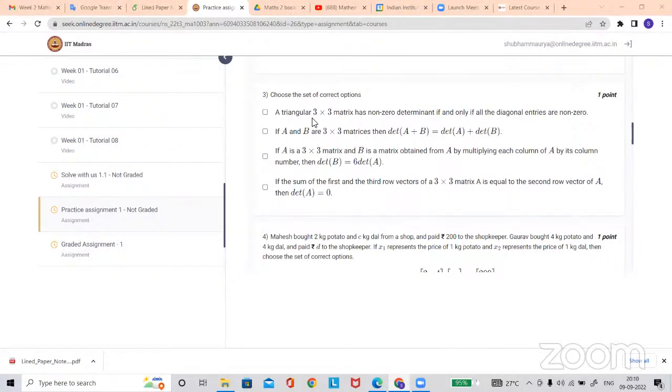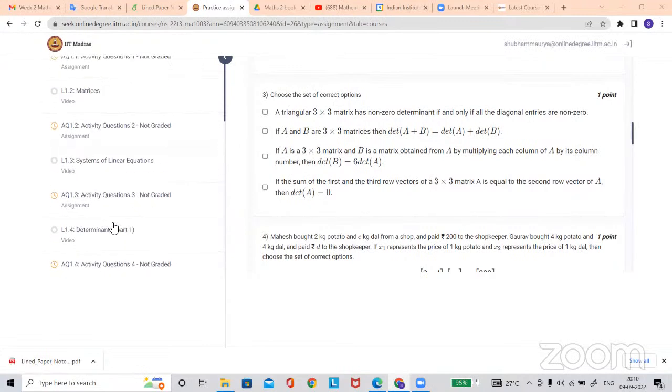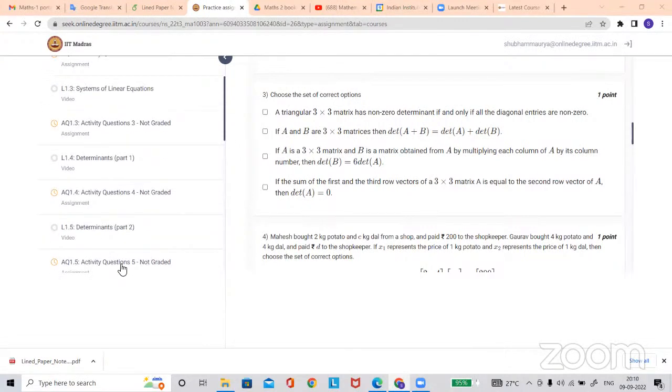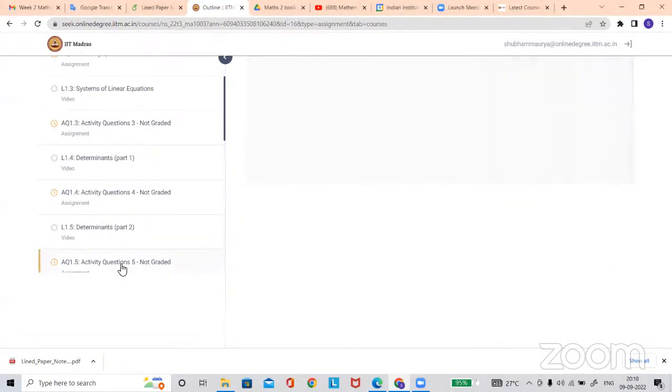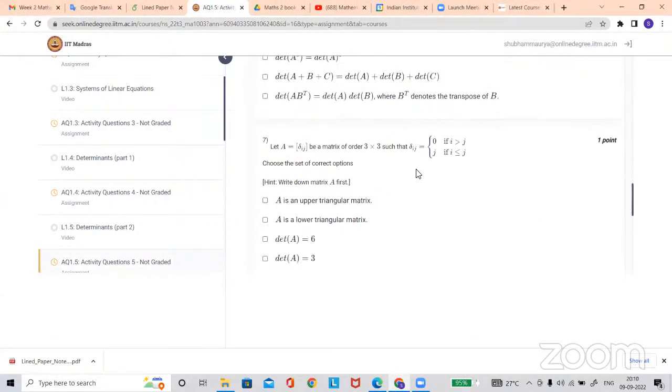Hello, sir. Hi. Yes, Vinay. Activity 5, sir, question number 7. Just explain option 2, option 3. Okay, this one. So what is the difficulty here, Vinay? I have not found the determinant equal to 6, sir.